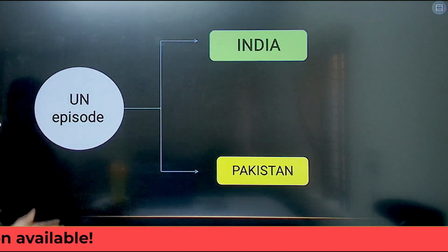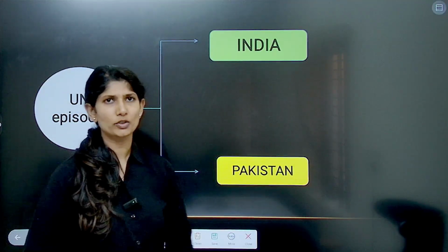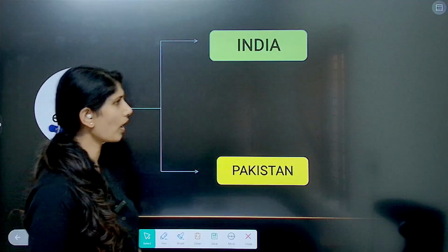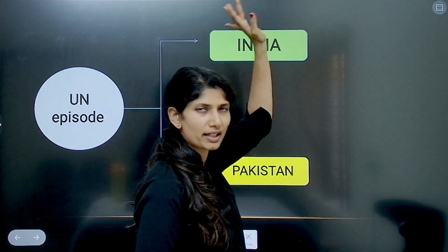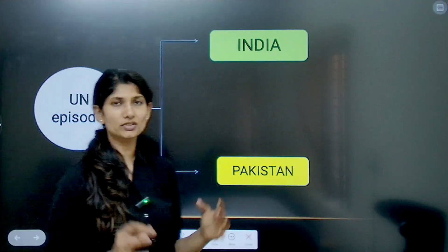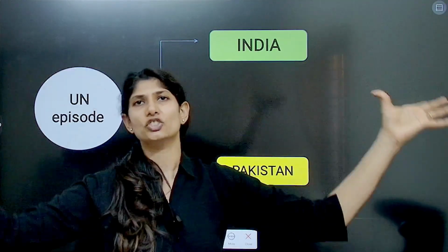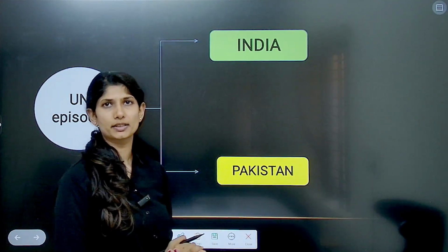After the UN episode in 1948, India has wanted to amicably deal with issues bilaterally between India and Pakistan only. Whereas after the UN episode, Pakistan wants to make this an internationalized issue. It wants all the actors to be involved.